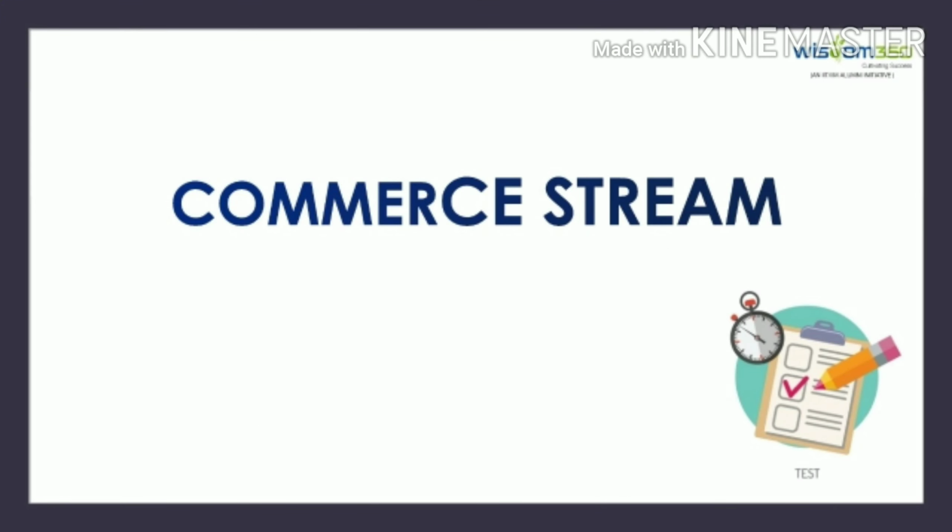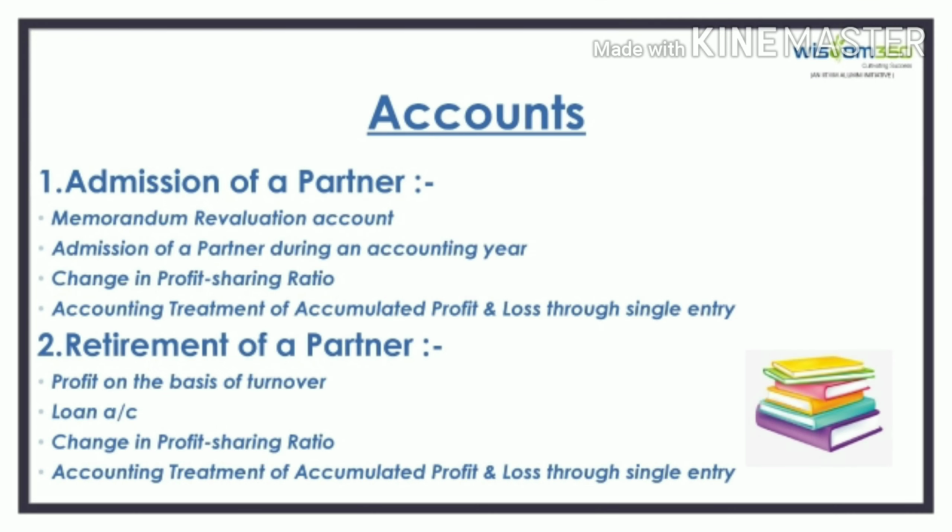As far as the subjects of the commerce stream are concerned, let us have a look at the changes that have been made in these. Regarding the syllabus of accounts, memorandum revaluation account, admission of partner during an accounting year, change in profit sharing ratio and accounting treatment of accumulated profit and loss through single entry are no more there in the chapter admission of a partner. As far as the chapter retirement of a partner is concerned, profit on the basis of turnover, loan account, change in profit sharing ratio and accounting treatment of accumulated profit and loss through single entry are also not there.